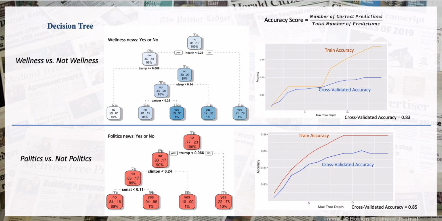In politics binary tree with maximal depth of the tree equals to 3, the TF-IDF score of Trump is evaluated at the root. If it's higher than 0.055, then it's politics news. Otherwise, check Clinton. If it's higher than 0.24, then it's politics news. After then, score of Senate is checked. The accuracy score of the decision tree at maximum depth equals to 15 is around 0.85 for both trees, which is not ideal but still much higher than picking a class randomly.